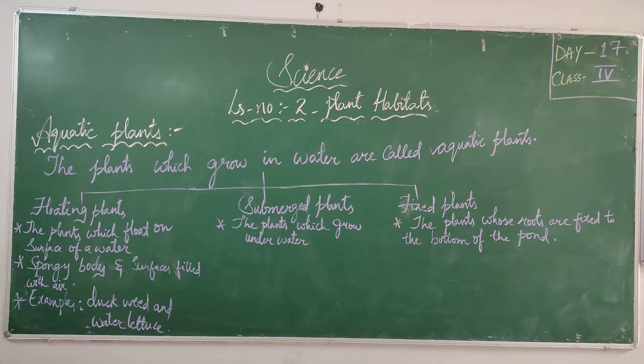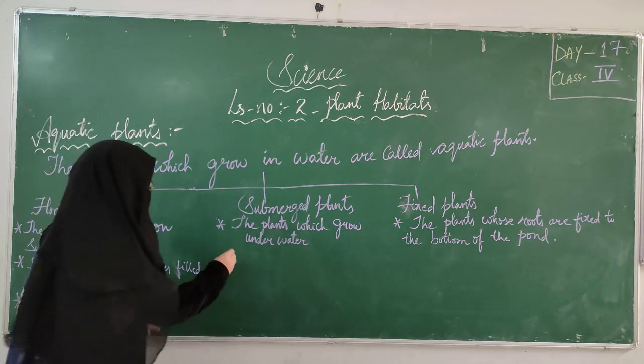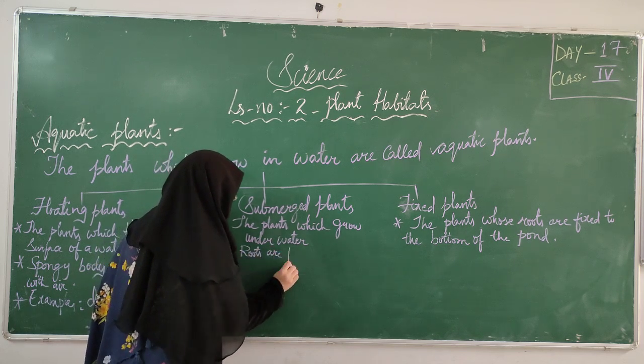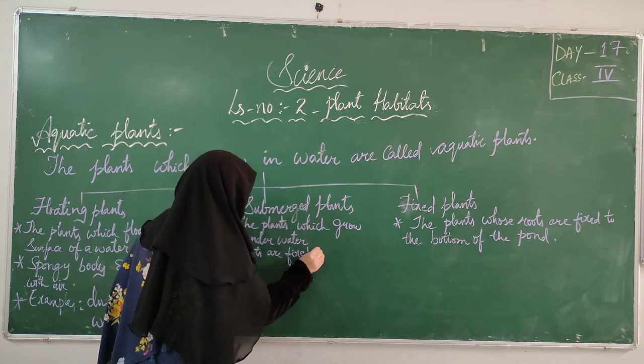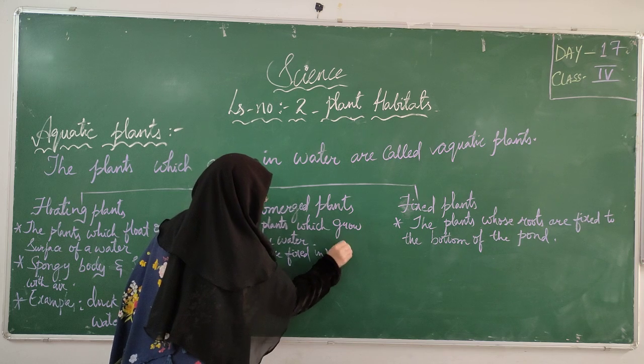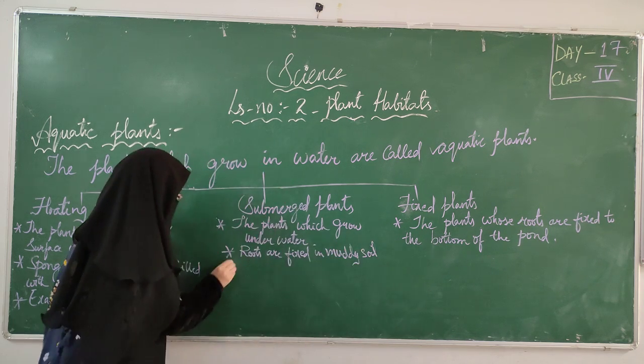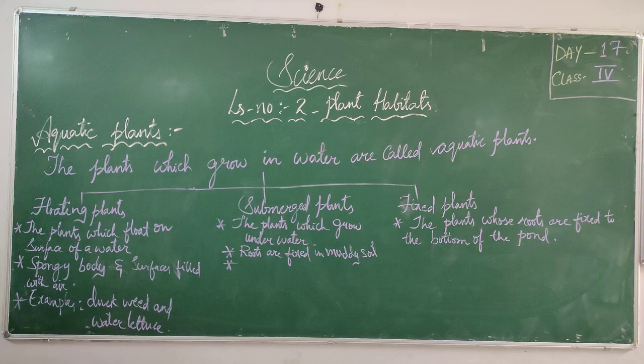Okay, next we will see submerged plants. These plants grow underwater. Their roots are fixed in the muddy soil. Their leaves are narrow and thin without stomata.